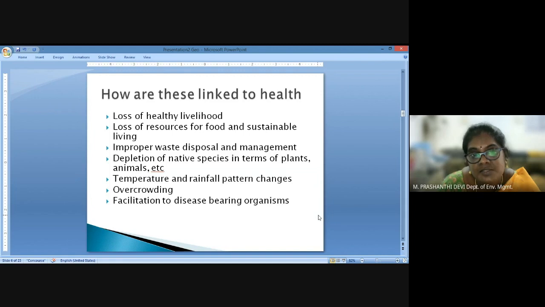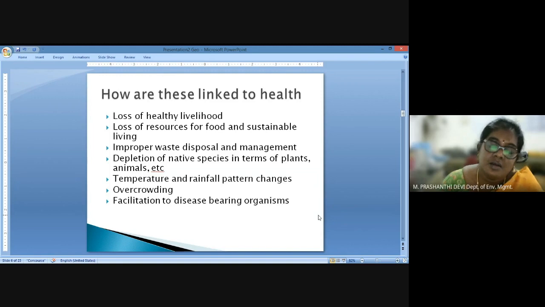Again, we have been observing temperature and rainfall pattern changes, and these temperature and rainfall changes themselves have led to introduction of new species, adaptation of already available vector species, and introduction of new diseases in the environment.